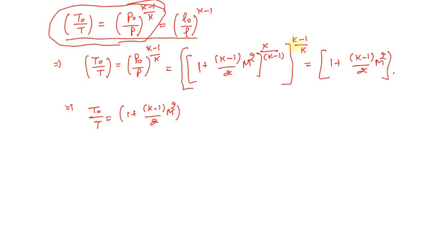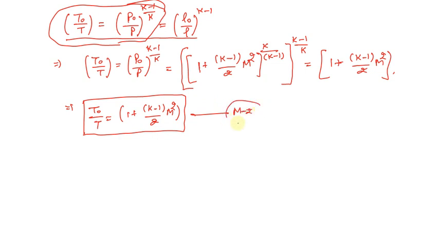So if we multiply, the powers will be multiplied, so this k minus 1 will be cancelled out by this, and this k will be cancelled out by this k. We'll be left with 1 plus k minus 1 divided by 2 M square. So the final formula is T naught divided by T equals 1 plus k minus 1 divided by 2 M square. This will be the final formula that we're going to use, and this equation is M2.